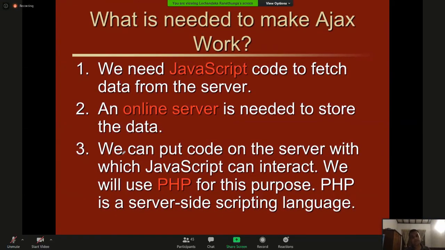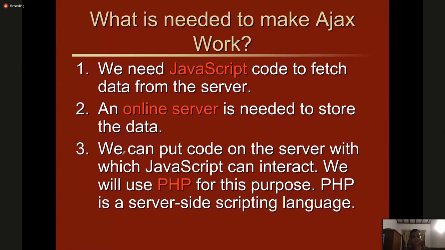Now let's see what things we need to make Ajax work. We need JavaScript code to fetch the data from the server. And there should be an online server to facilitate the data.